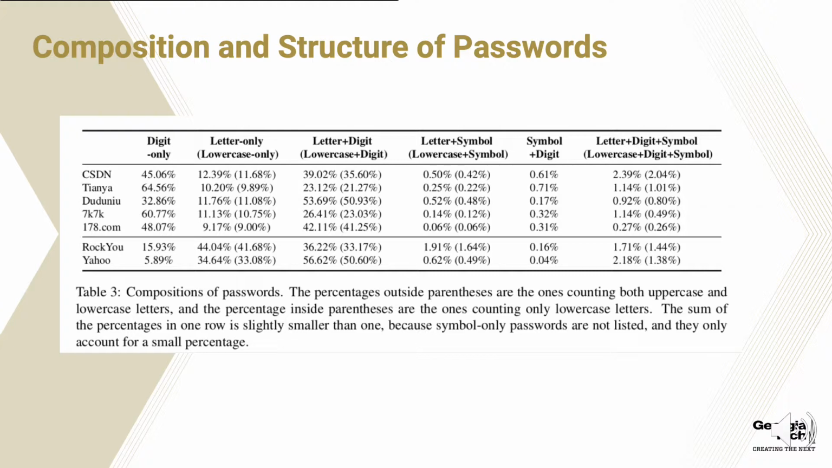But if we add letters and digits, the numbers are pretty close, which means letter-plus-digit passwords are very popular in both groups. In the next column, we can see that symbols are used very rarely, less than 1%, and even adding letters or letters plus digits, the percentage is still very low. So both English users and Chinese users don't use symbols a lot for password setting.